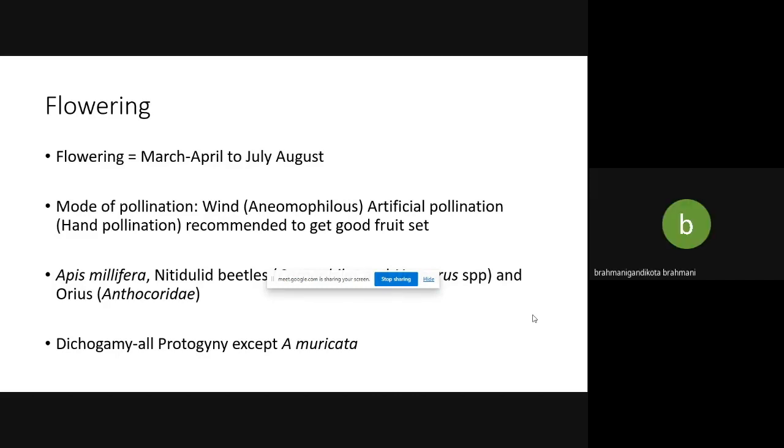Then Orius. This is also a very rarely found insect, which also pollinates Anona. It has the property of dichogamy, where most of the plants except Anona muricata are protogynous, and only Anona muricata is protandrous. So Anona squamosa, Anona reticulata, Anona atemoya, Anona cherimola are all protogynous except Anona muricata. Please remember this. Anona muricata is different from other Anona in case of dichogamy.